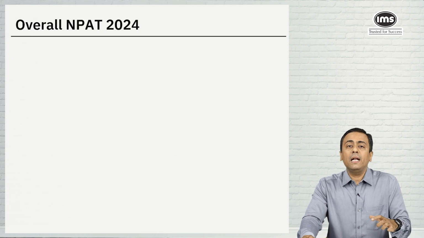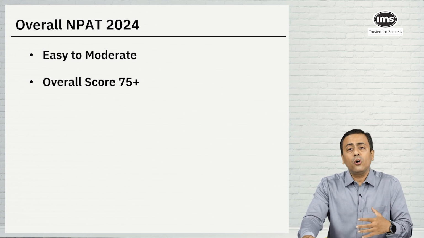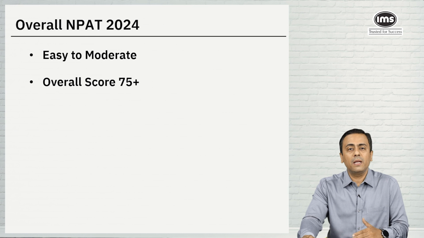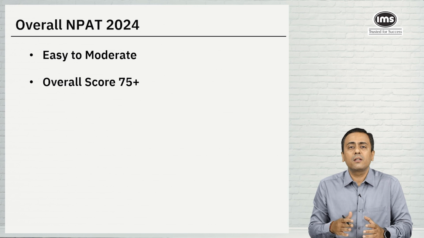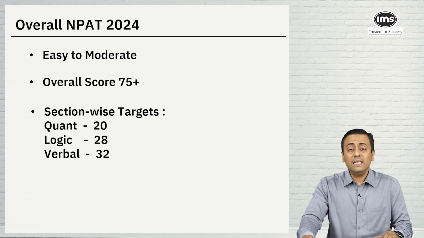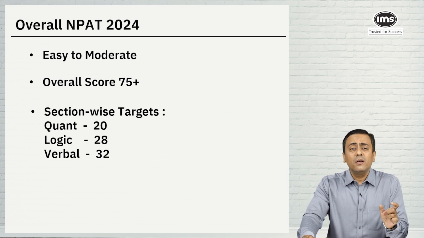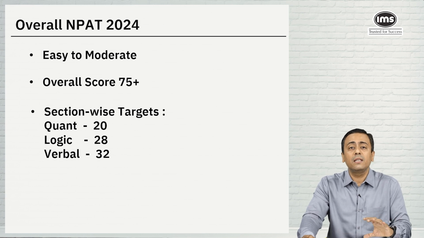Now, overall NPAT 24, the level of difficulty we would say was easy to moderate. Then the overall score should be around 75 plus. So if a student is targeting BBA Mumbai campus, then he should be targeting a score of around 74 and above. However, if you're targeting a course like BSc Finance or BSc in Economics, your target score should be around 77 and above. Then this should be a section-wide target. Quant, we should be targeting to score around 20 minimum marks, around 28 marks in the logical reasoning section, and around 32 to 33 marks in the verbal reasoning section.